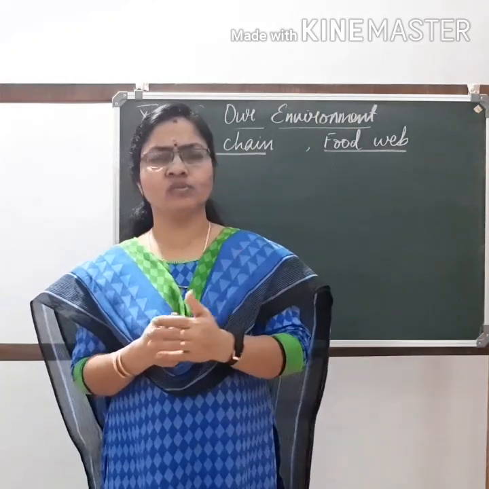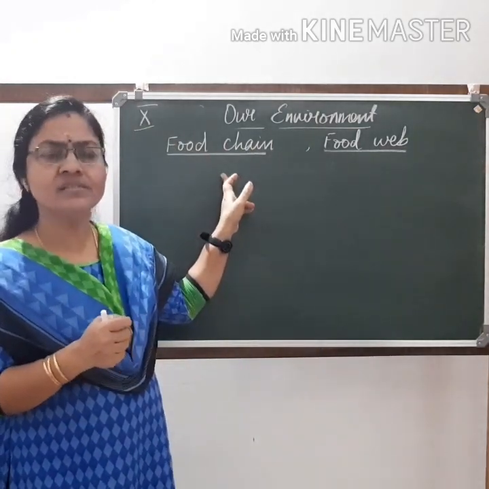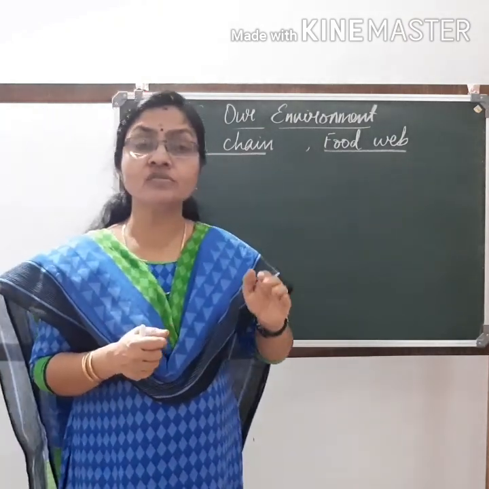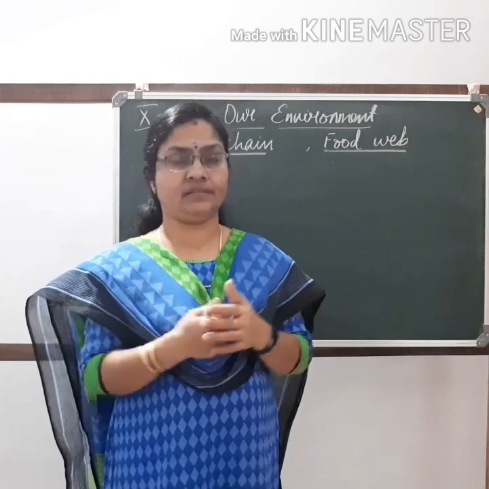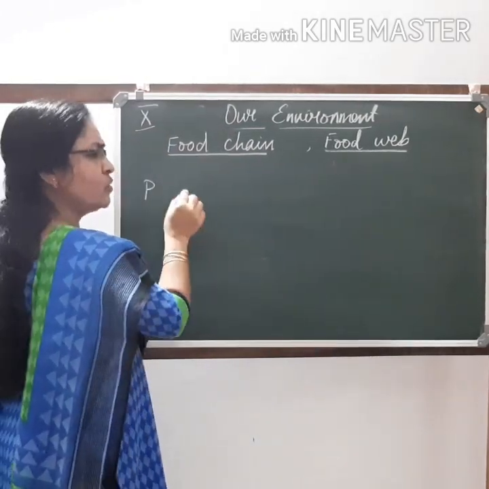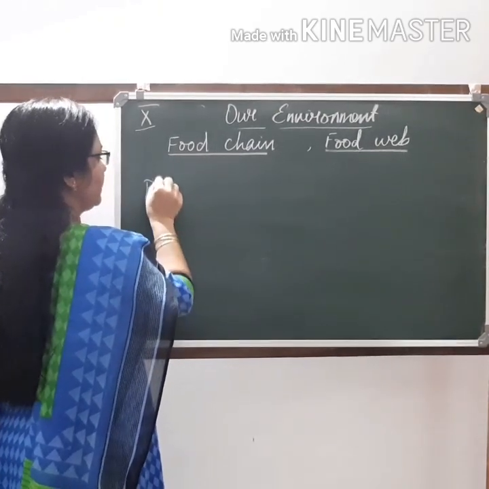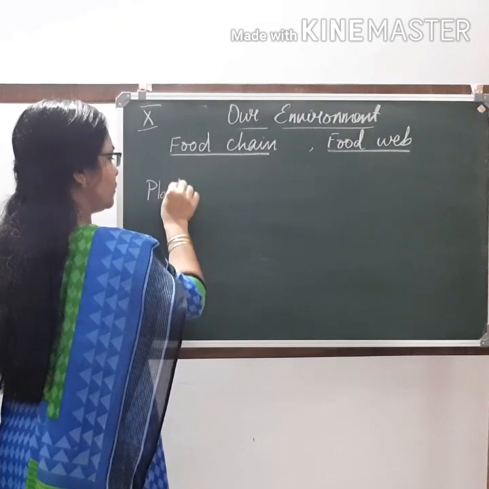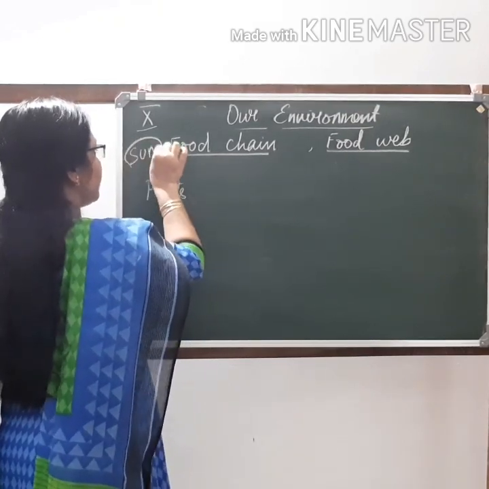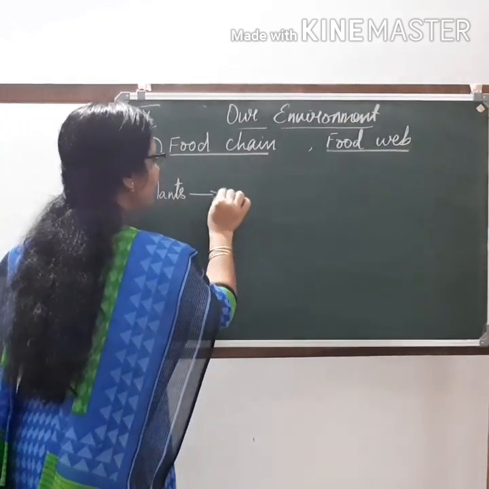So in any ecosystem, a strong food chain will exist. What is a food chain? It is a chain formed by the process of eating and being eaten. Any ecosystem has a food chain, and in all ecosystems, the primary things are plants. Plants are the producers. Only plants can take the light energy from the sun and prepare their own food.